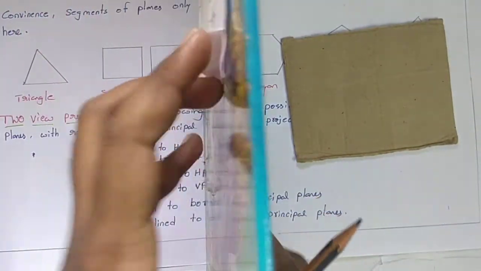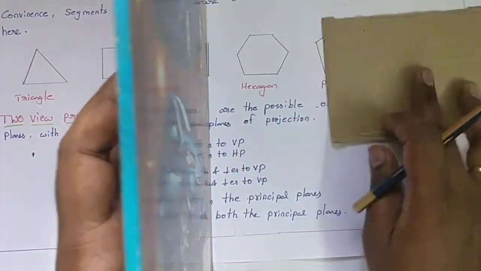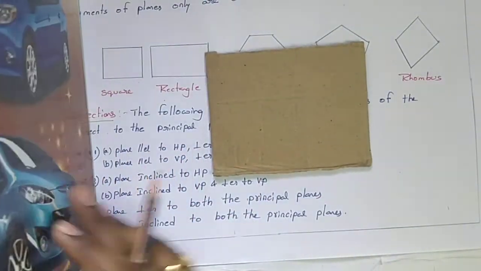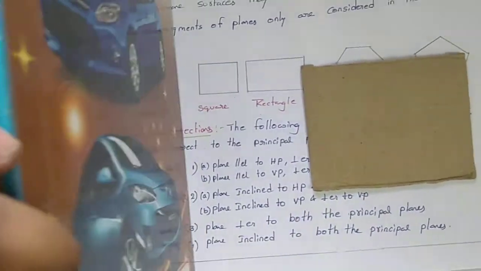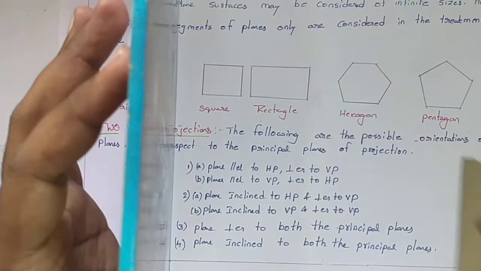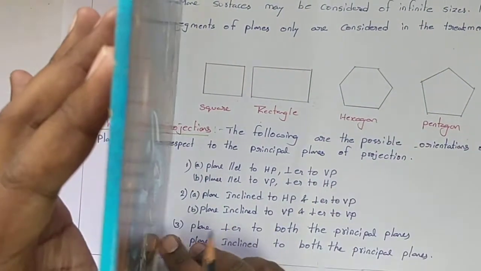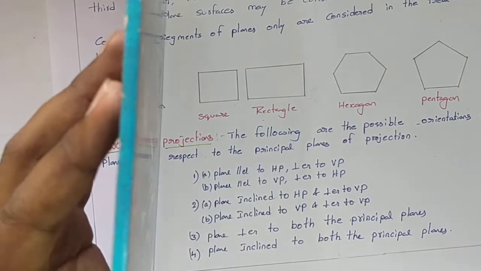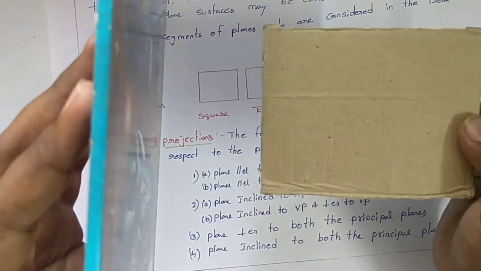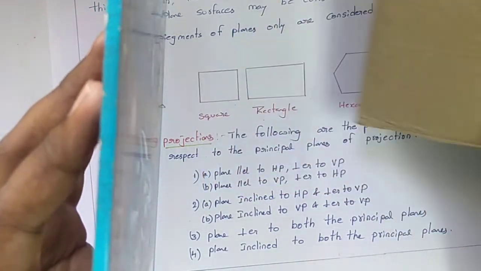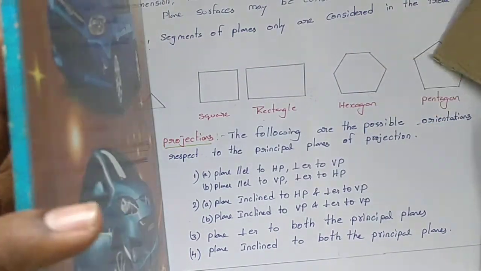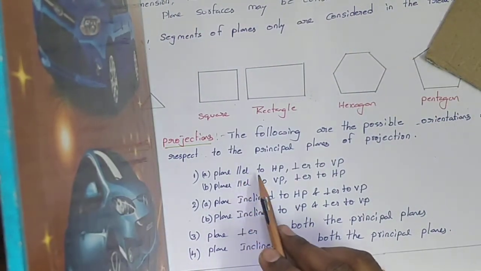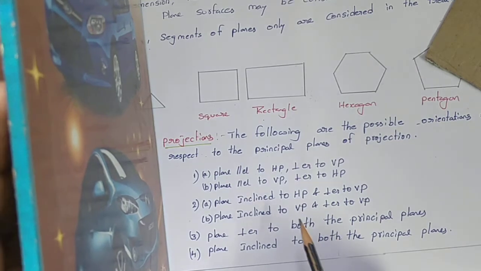I take this one as the vertical plane and this one as the horizontal plane. I'm placing the object like this. Coming to the first condition, the plane is parallel to HP and perpendicular to VP.